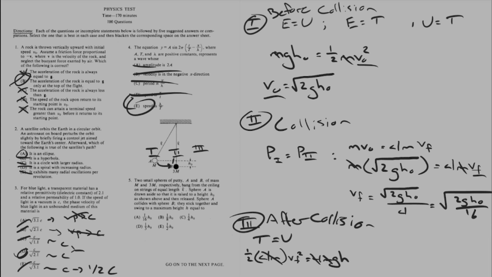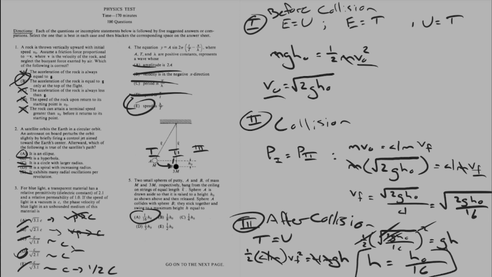I might have enough room. Then I'm left with 1/2 times the square root of 2gh naught over 16, squared, is equal to gh. I'm going to have to do a couple things at once. This cancels, those go away, and after I undo the square, the g's cancel too, leaving me with a final height of h naught over 16. Which, look at that, it's one of the answers.